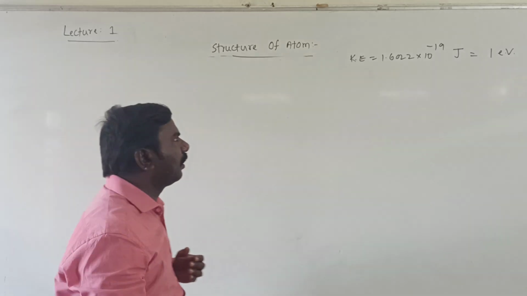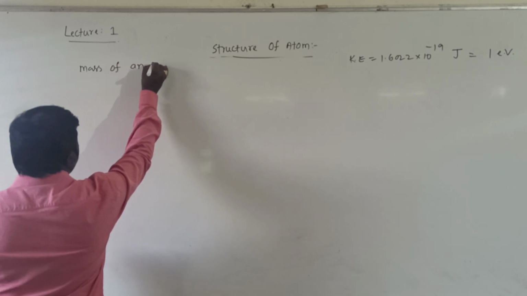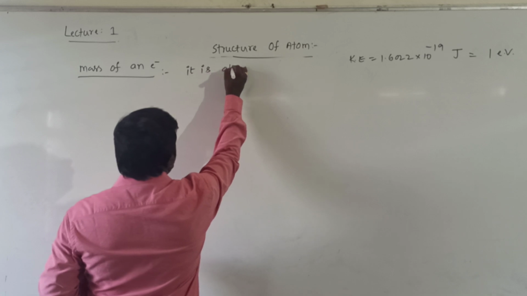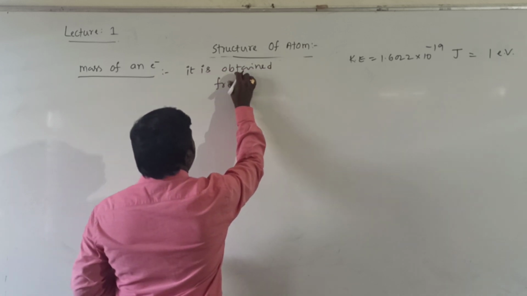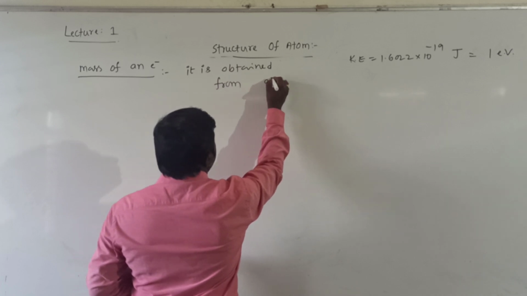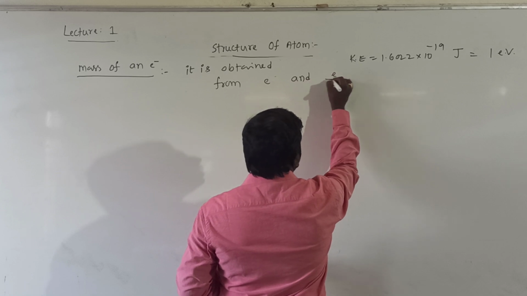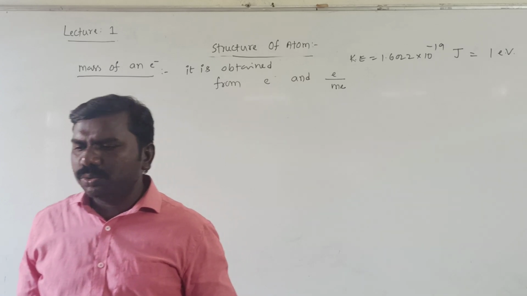Now, mass of an electron. It is obtained from the charge and the charge to mass ratio.